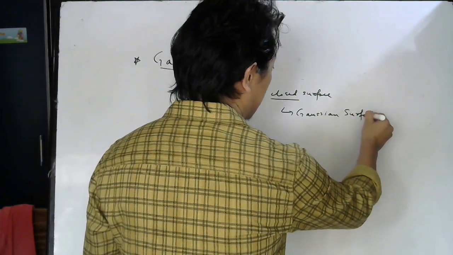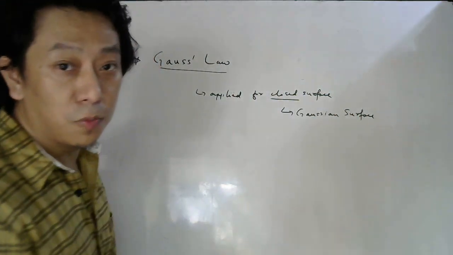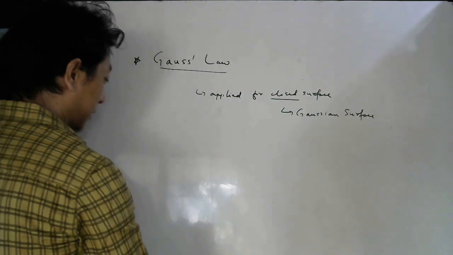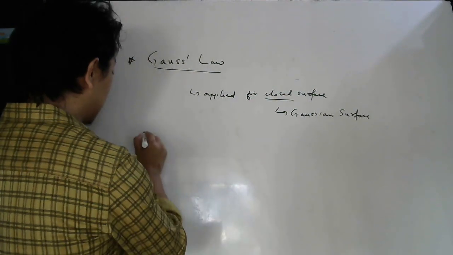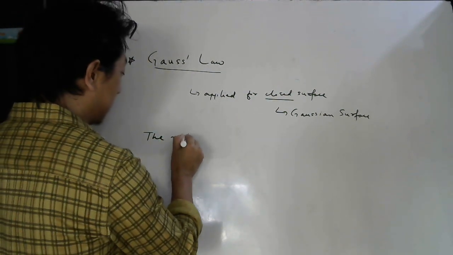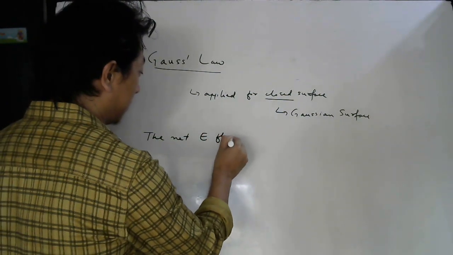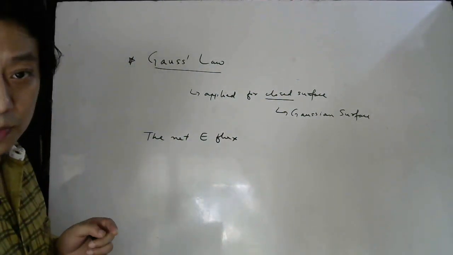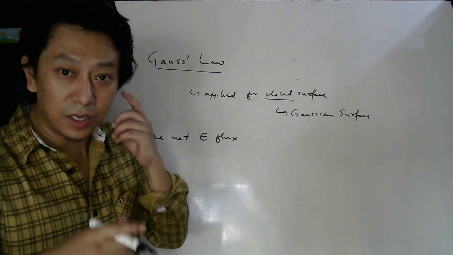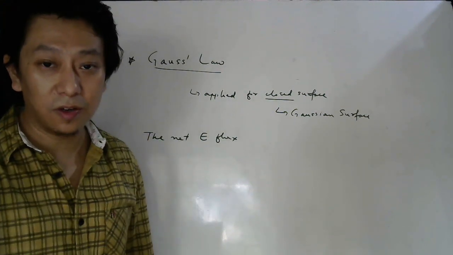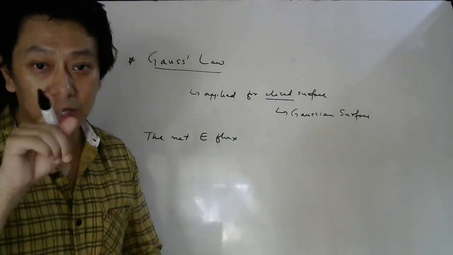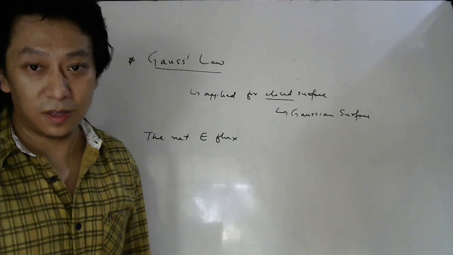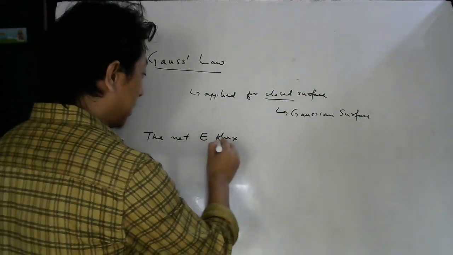What surface? Gaussian surface. So what this law says is, listen carefully, the net electric flux, okay. So we are talking electric flux, we know, integral E dA cos theta. For plane surface, EA cos theta. Correct?